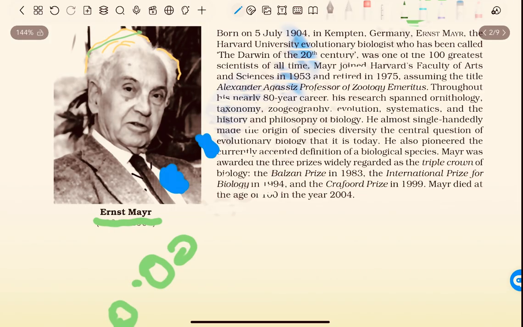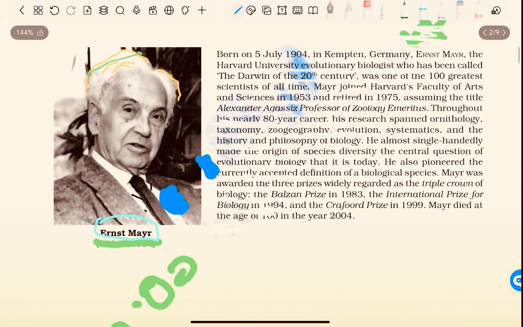scientist whose name was Ernest Mayr. Born on 5 July 1904 in Kempten, Germany, Ernest Mayr, the Harvard University evolutionary biologist who has been called the Darwin of the 20th century.